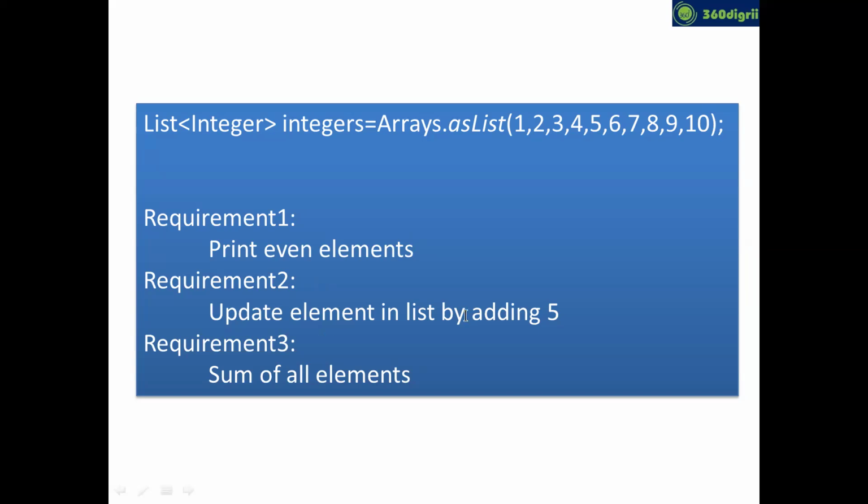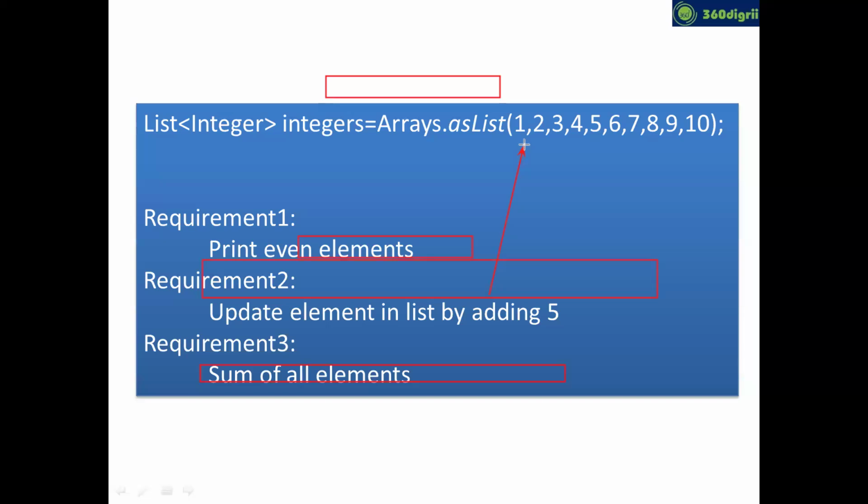Update elements in the list by adding 5. The 5 will become 6. I mean 7. Now the third element will become 8. Next, it will become 9, right? So what you are doing here is taking each element and updating the element, correct?